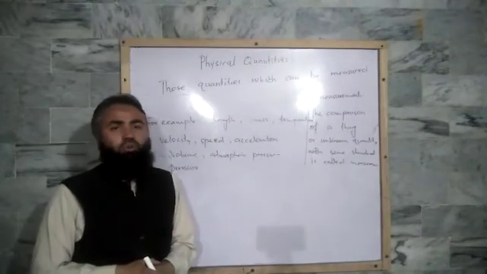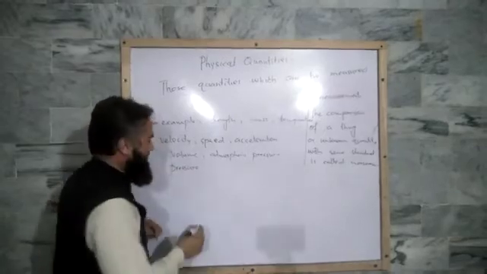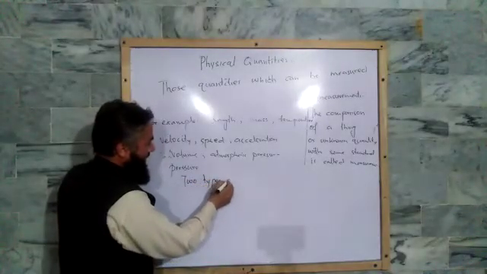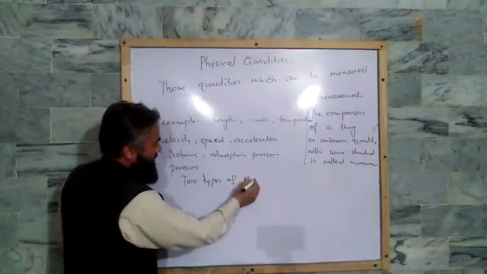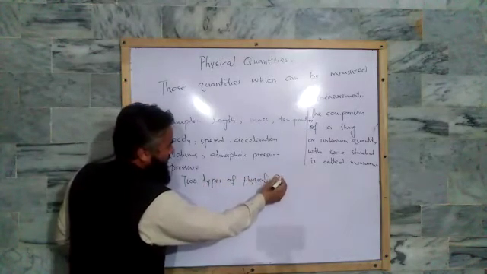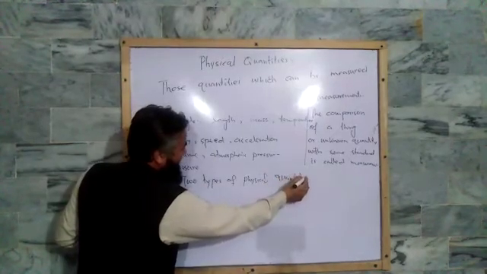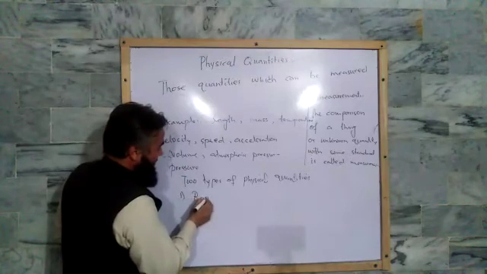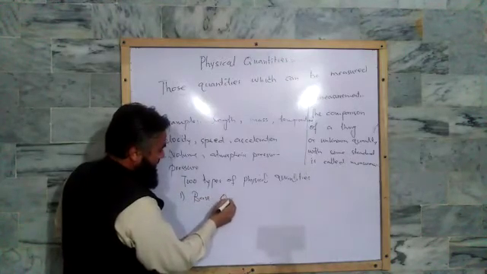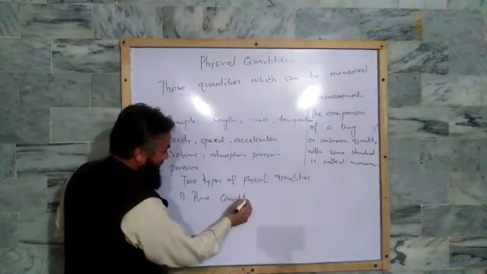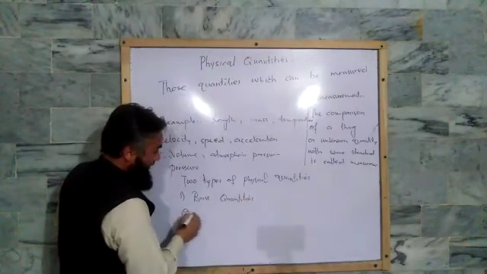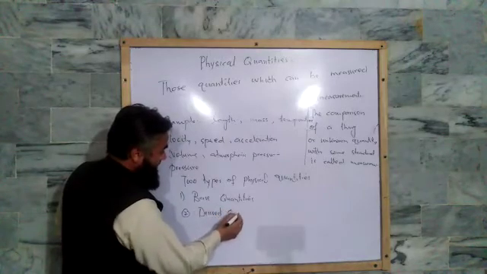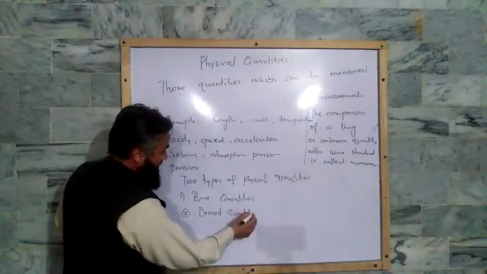Similarly, there are two types of physical quantities: base quantities and derived quantities.